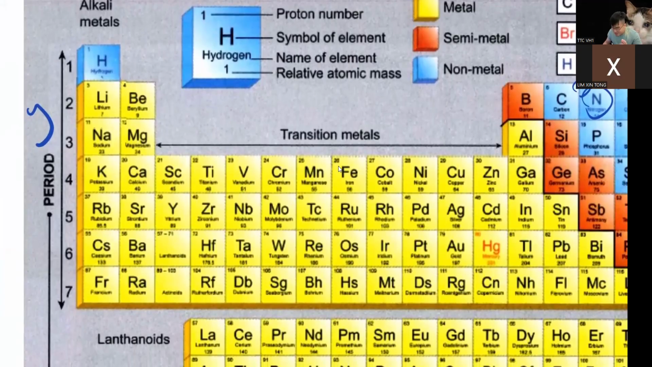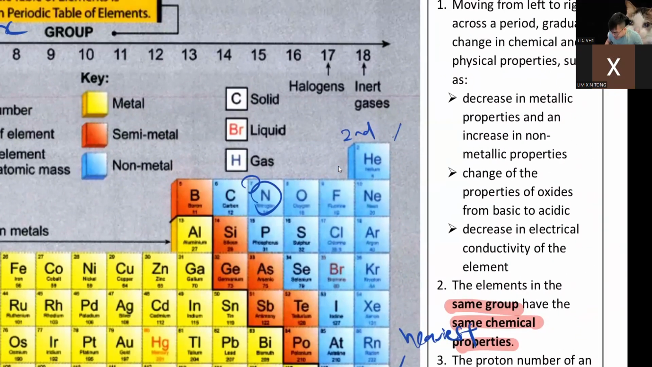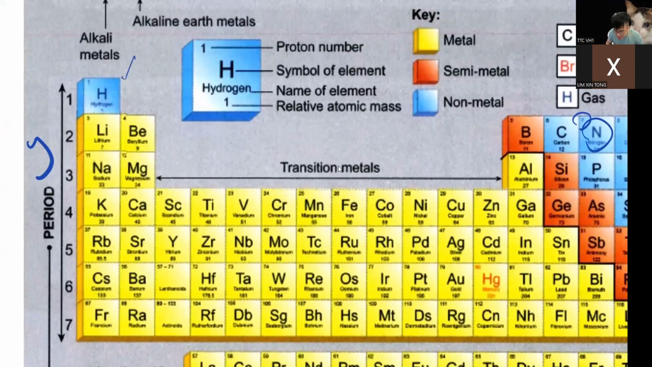Because helium is very chill. You burn helium, nothing's going to happen. But hydrogen, when you burn it, you will hear a loud pop sound. You remember this in Form 2? That's why hydrogen is not chill at all. Hydrogen is very explosive. They are very crazy.